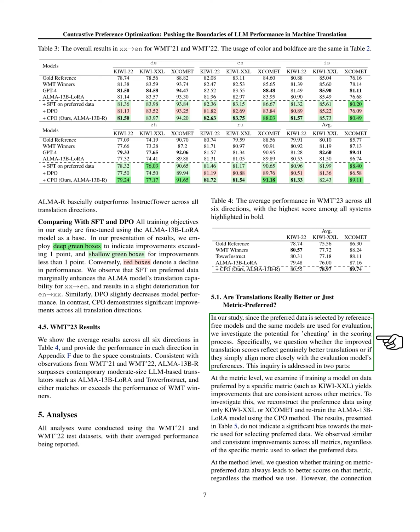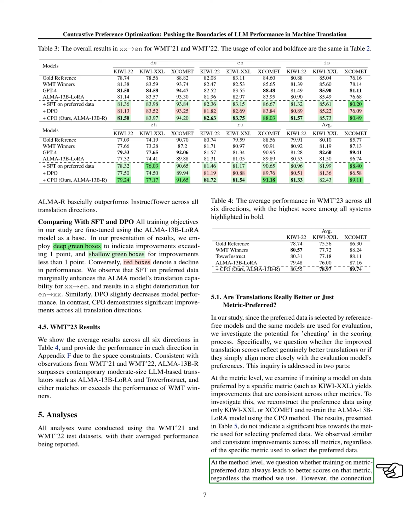One question we wanted to answer was whether the improved translation scores were genuinely better or if they were just more aligned with the evaluation model's preferences. We looked at this question from two angles. First, we checked if training a model on data preferred by a specific metric, like Kiwi XXL, would consistently improve performance across other metrics. We did this by recreating the preference data using only Kiwi XXL or XCOMET and retraining the ALMA 13B LoRA model. The results showed no significant bias towards the metric used for selecting preferred data. We saw similar improvements across all metrics, regardless of the specific metric used to select the preferred data.